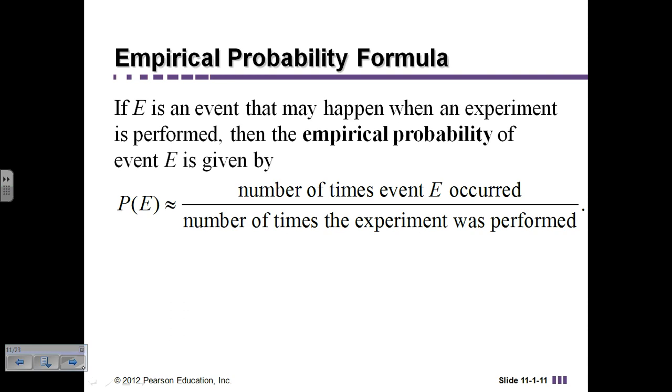So if E is an event that may happen when an experiment is performed, the empirical probability of E is given by the number of times that that event occurred divided by the total number of times that the experiment was performed. And that's where we did the 10 divided by 100.